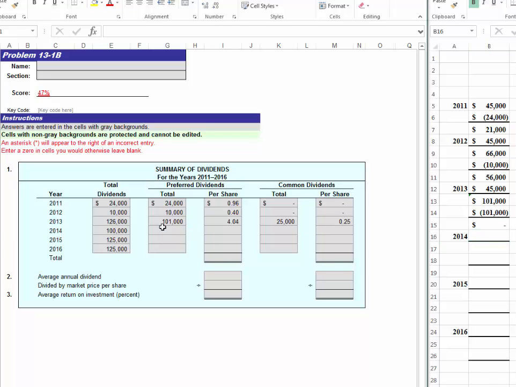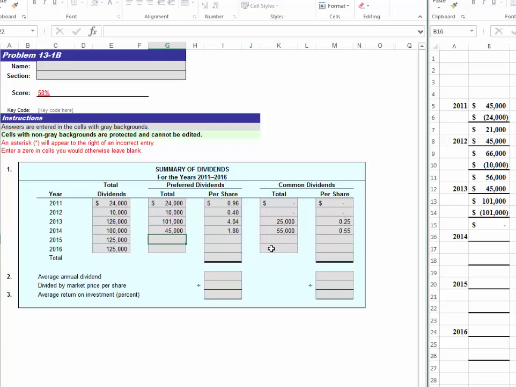So when we get to 2014, they declared $100,000 in dividends. There were no dividends in arrears for the preferred, so it would mean that they would get the $45,000 owed to them. Of course, this would equal out to be $1.80 per share. This also means that the remainder goes to the common stockholder. $100,000 minus the $45,000 would leave us with $55,000 total in dividends going to the common stockholder. There are 100,000 shares of common shares outstanding. $55,000 divided by the 100,000 shares would mean 55 cents per share.